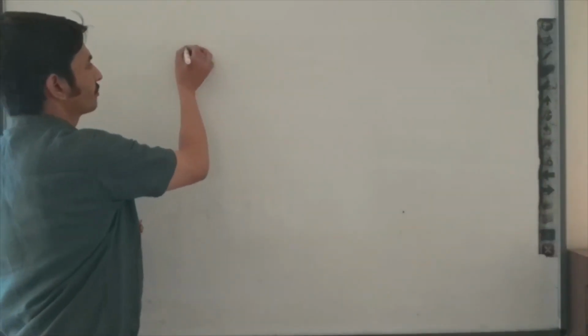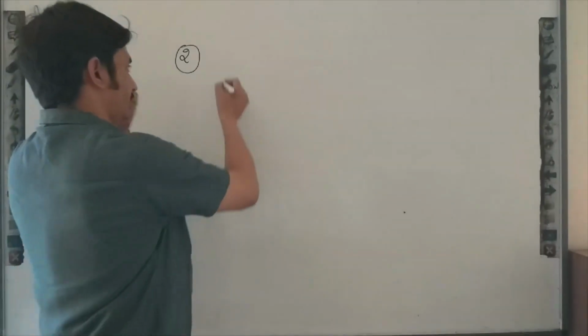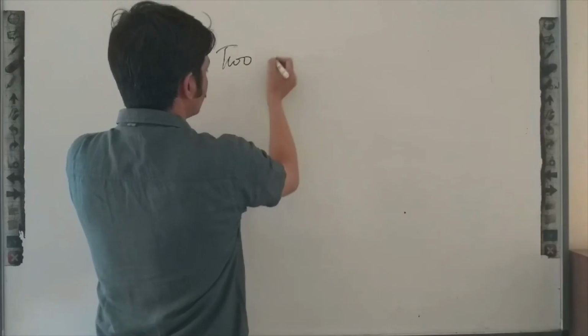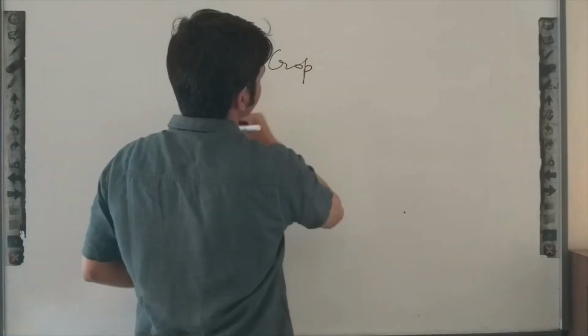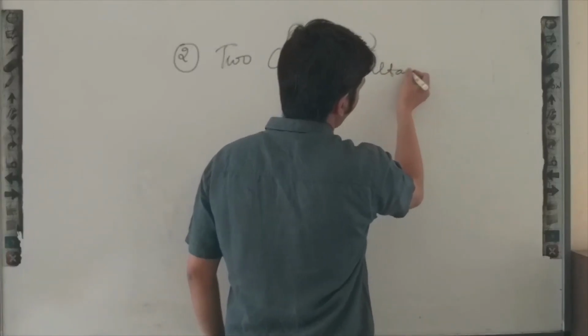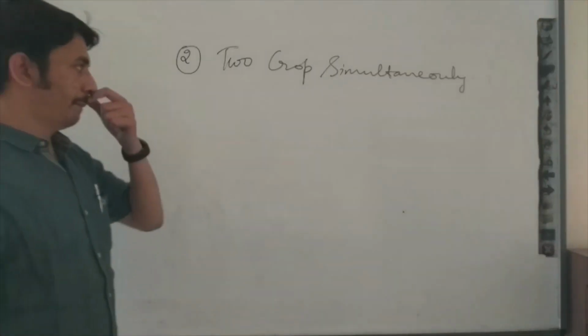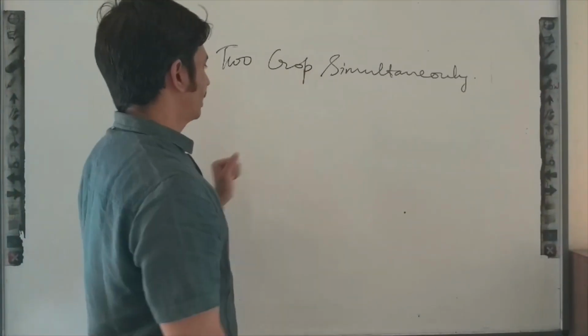Also, we can grow two crops simultaneously, which also increases soil fertility.